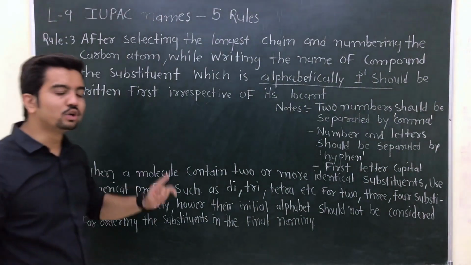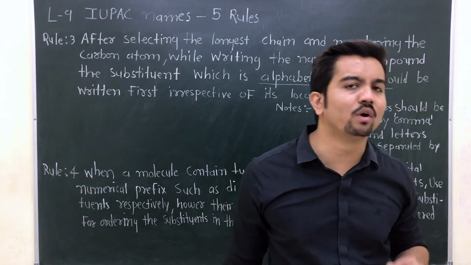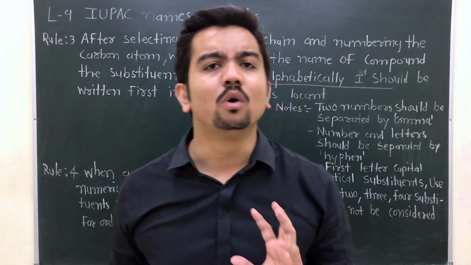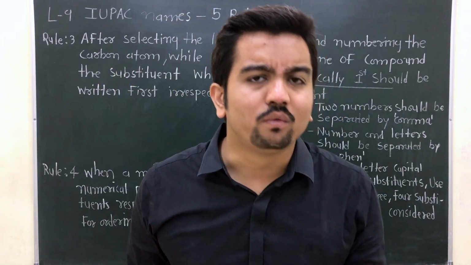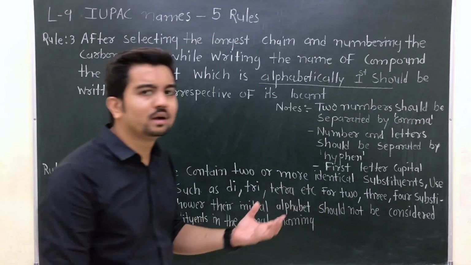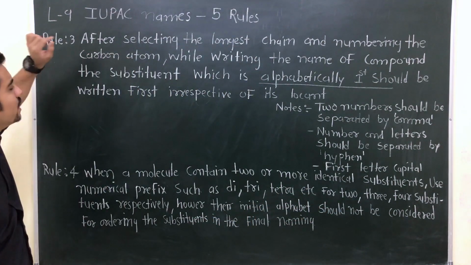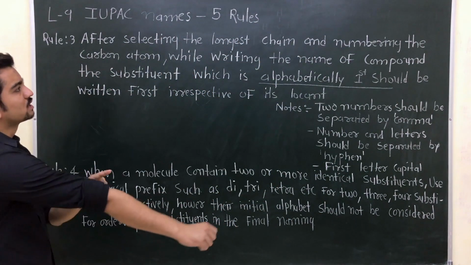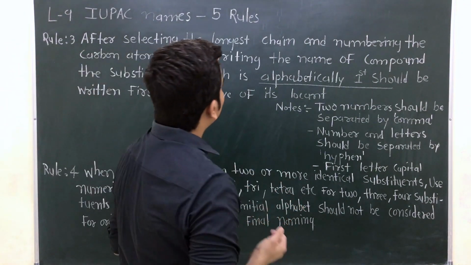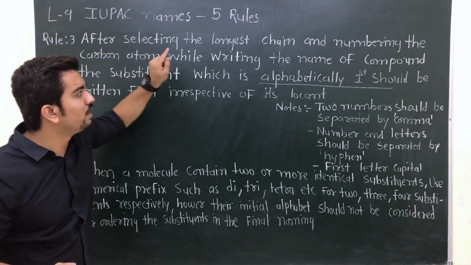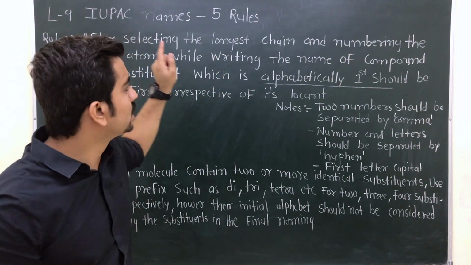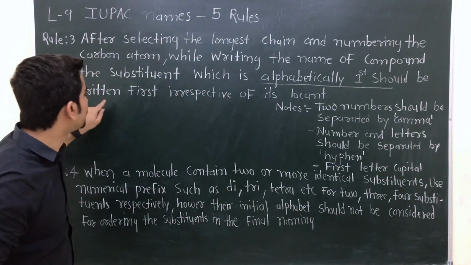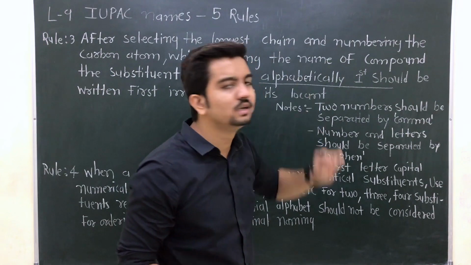What was your rule number 1? Select the longest carbon chain. What was rule number 2? Give the numbering in a way that the substituent must get the lowest number. The substituent may be a functional group, an alkyl, or any other. Clear? Now rule number 3. After selecting the longest chain, as you already did in the first rule, and numbering the carbon atoms, while writing the name of the compound, the substituent which is alphabetically first should be written first irrespective of its locus.